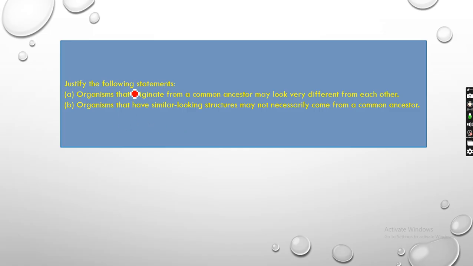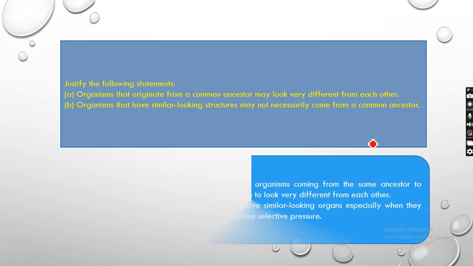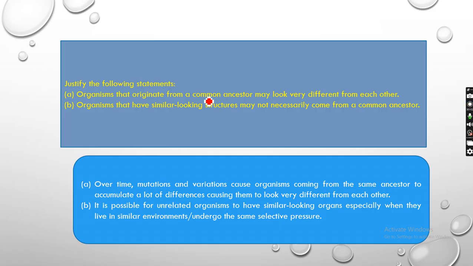Next one, justify the following statements. Organisms that originate from a common ancestor may look very different from each other. Organisms that have similar looking structures may not necessarily come from a common ancestor. So you have to justify this one. Here the answer is yes: organisms that originate from a common ancestor may look different because of the variations, because of the mutations that go on. The variations occur in subsequent generations, and that leads to evolution.